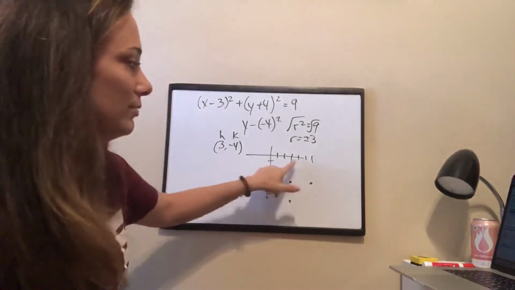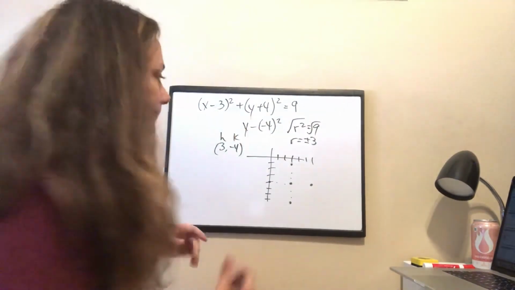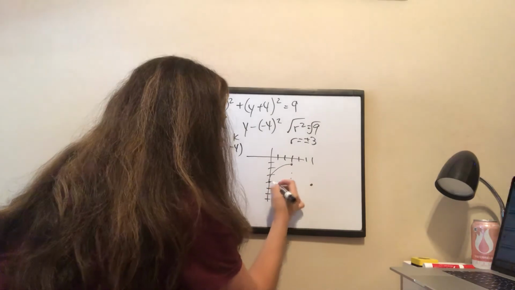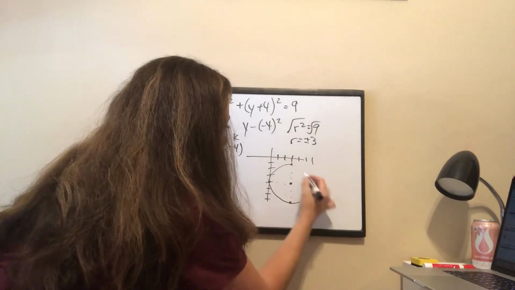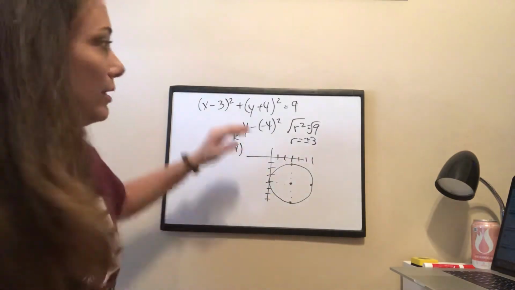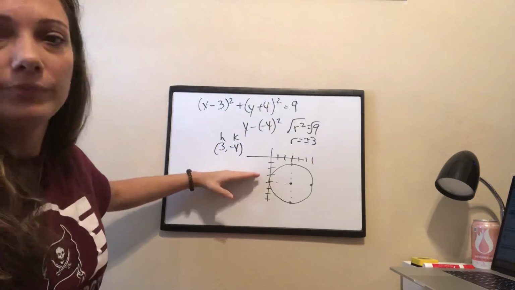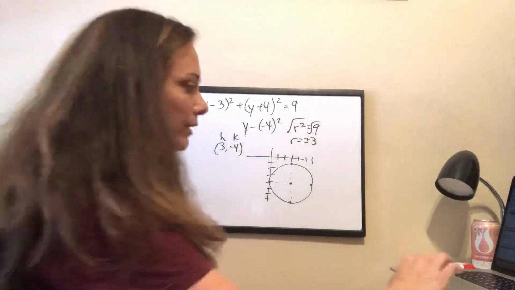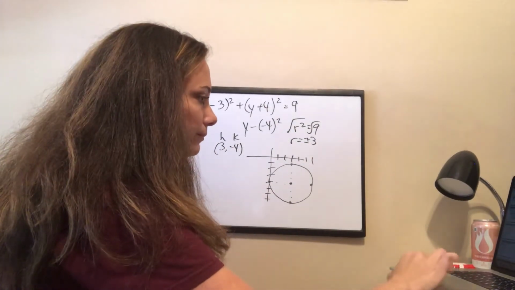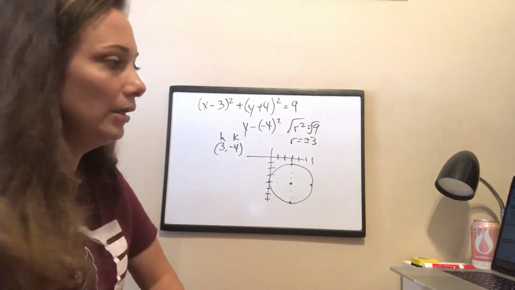All right, so I'm going to go ahead and just loosely connect those 4 points that I easily found, right? And that's how your circle would look. So this equation makes this circle every time. Perfect. All right, so the rest of the slides are just more examples of what we just did.